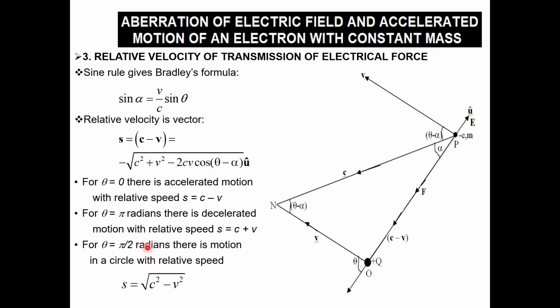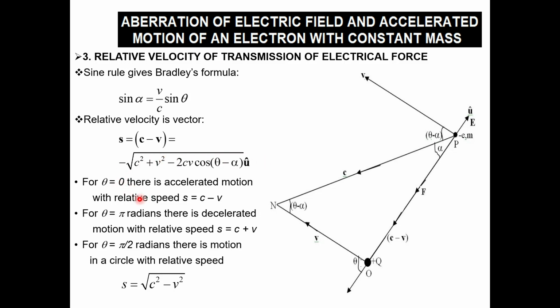For theta equal to 0, there is accelerated motion with relative speed c minus v. For theta equal to pi, there is decelerated motion with relative speed c plus v. For theta equal to pi by 2 radians, there is motion in a circle with relative speed the square root of c squared minus v squared. You get this if you substitute the angle theta and alpha in this equation.